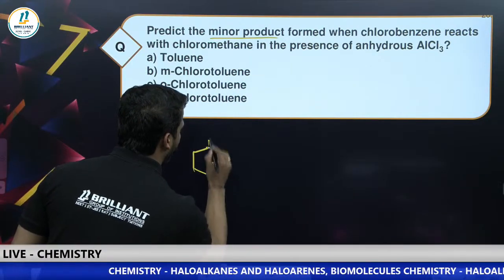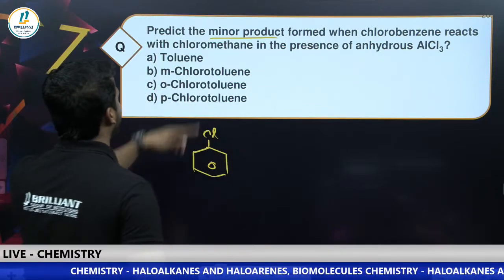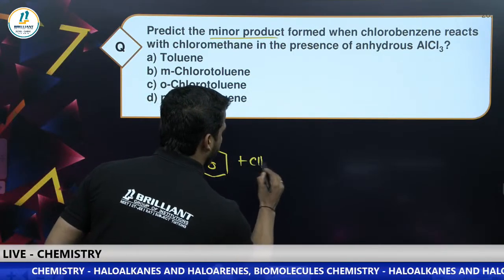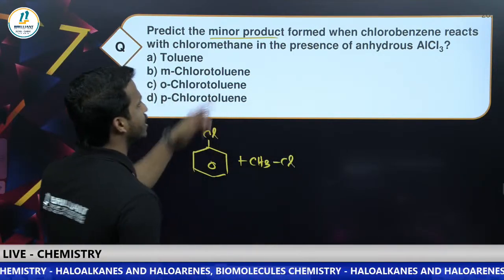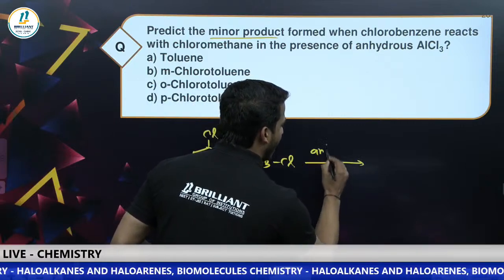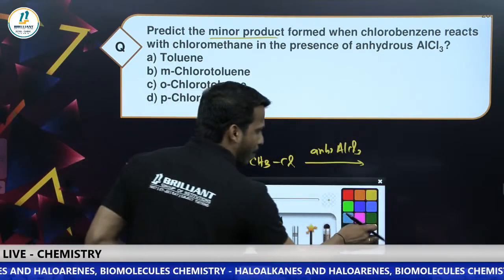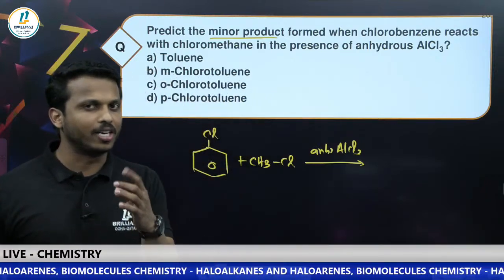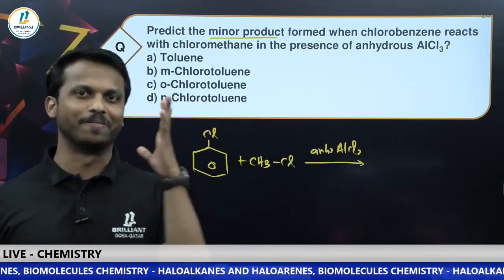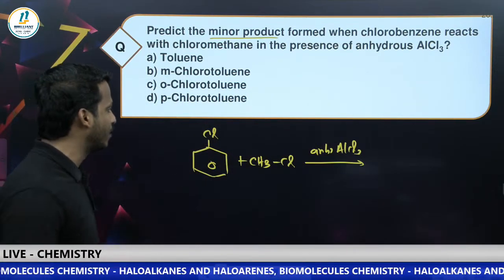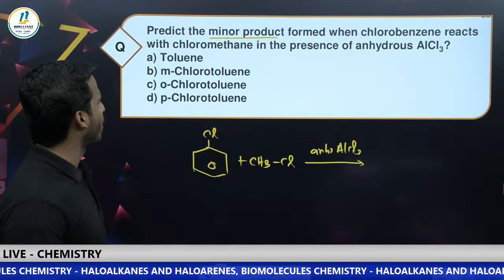Predict the minor product formed when chlorobenzene reacts with chloromethane. What is chloromethane? CH3Cl with anhydrous AlCl3. I think you got the answer. Some of you may have memorized that. Yes, it is Friedel-Crafts alkylation. Tell me all, what is the product here?